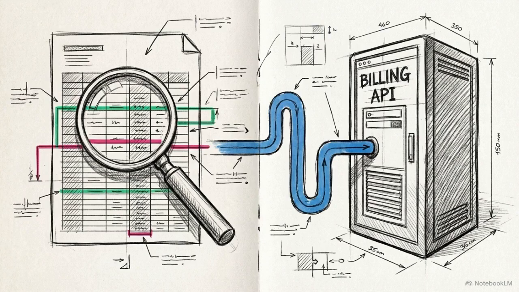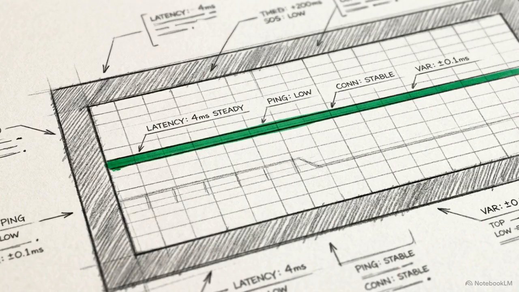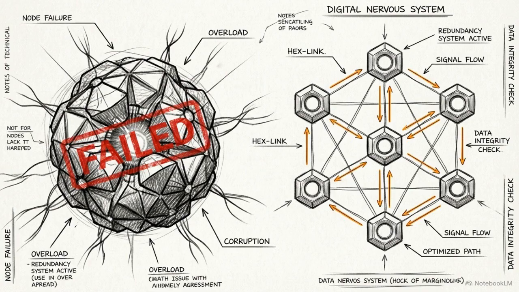In this instance, one worker parses a dense technical PDF, while another cross-references that extracted data against a live billing API. We can verify this success in real time. The log shows state checkpoints passing and latency metrics remaining stable, proving the workers completed their tasks without dropping context. Achieving reliable enterprise scale requires discarding the monolithic approach. Developers must build decoupled, specialized orchestration systems.